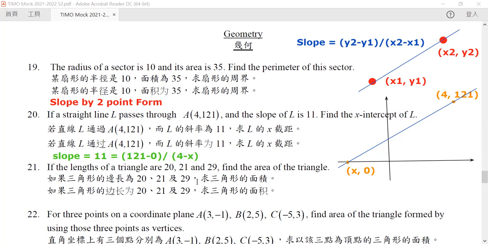Okay. So after rearrangement, we know that 4 minus x is equal to 1, or in other words, x must be equal to -7. So -7 is the x-intercept of L.